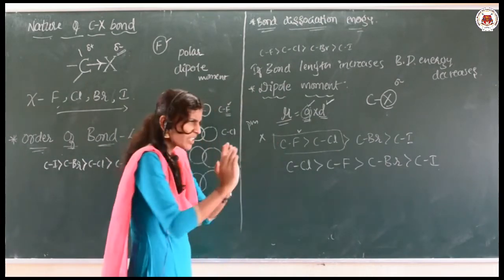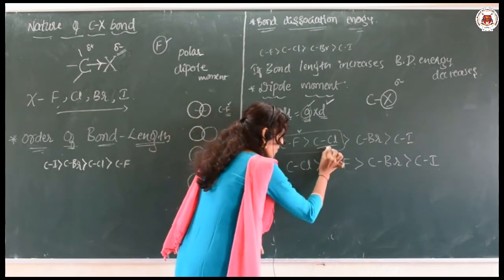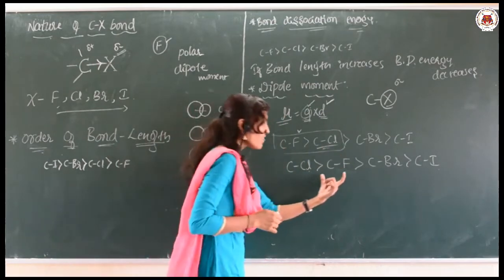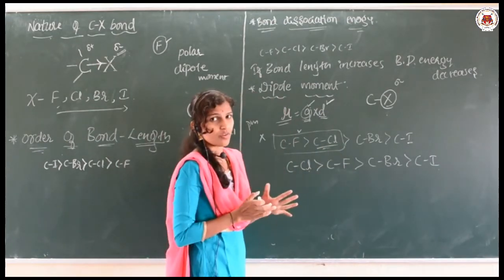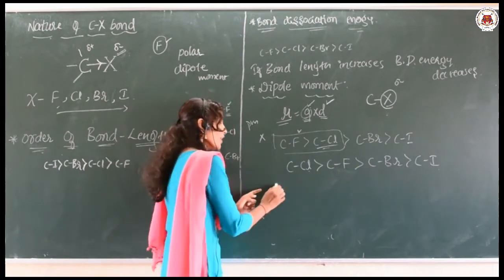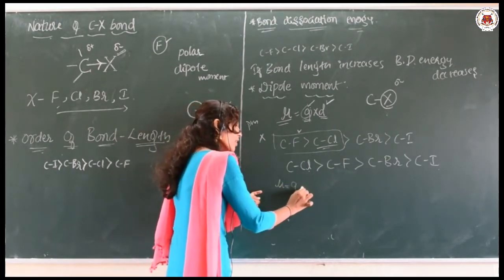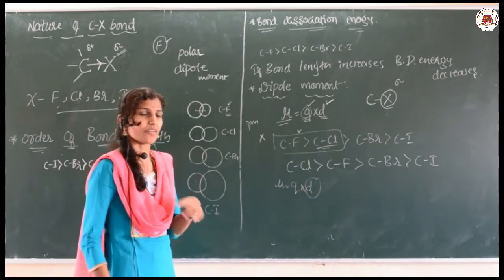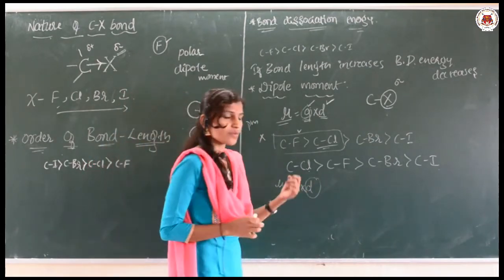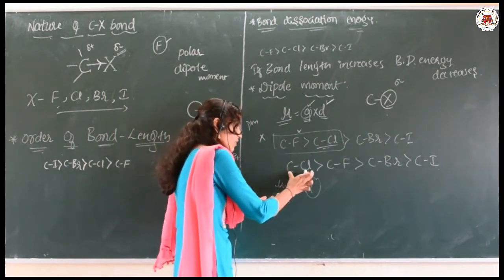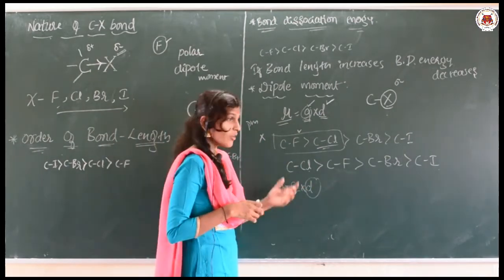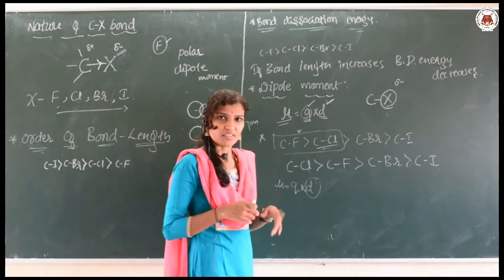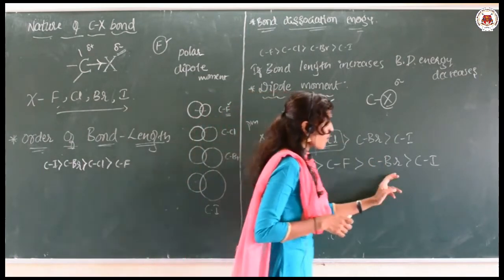There is a slight difference: CCl has more dipole moment compared with CF, because in the case of dipole moment the distance matters. On the basis of the distance factor, the CCl dipole moment is more than CF. The other order is the same: CBr, then CI.